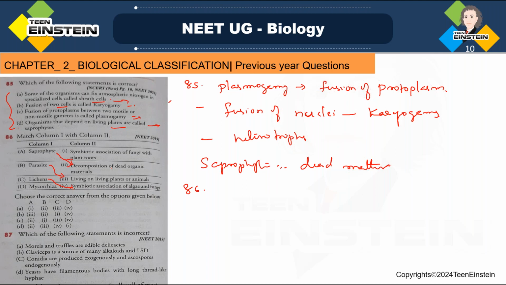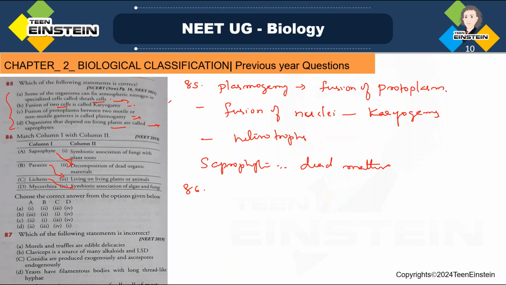They are parasites. Okay, so lichens are representing a type of symbiotic association, which is a symbiotic association of algae and fungi, and both of them depend on each other for their food and shelter, that is my lichens. Then mycorrhiza is also a type of symbiotic association of fungi and plant root.